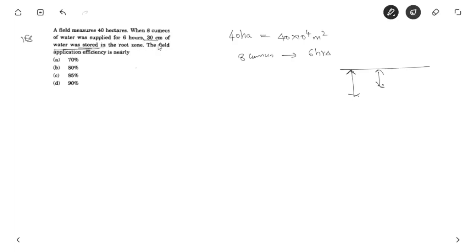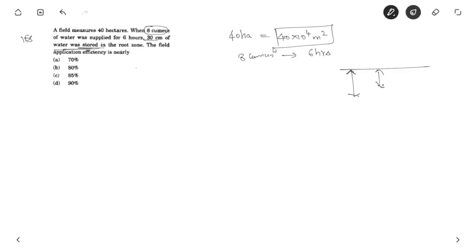So first we have to find out the applied water depth. Applied water depth is delta, and this gives the water application efficiency also. So instead of applying a formula, we go to the basics.